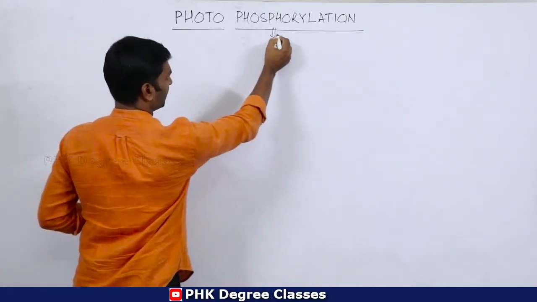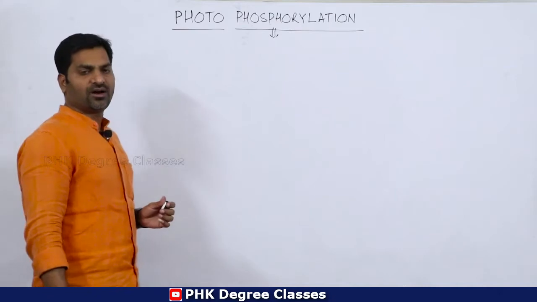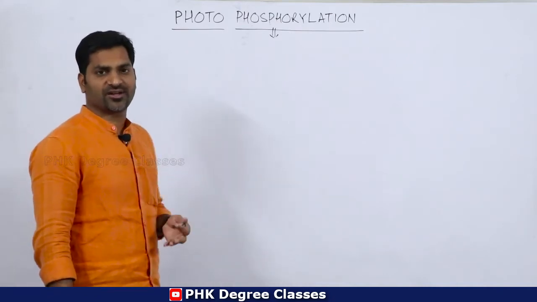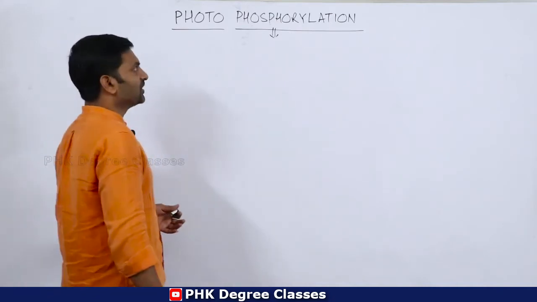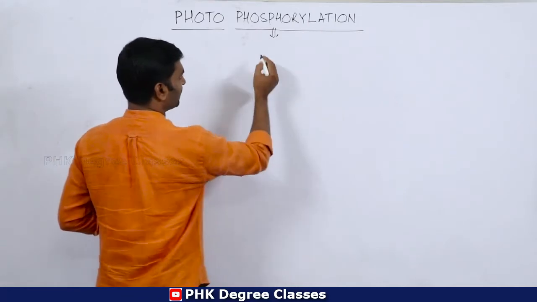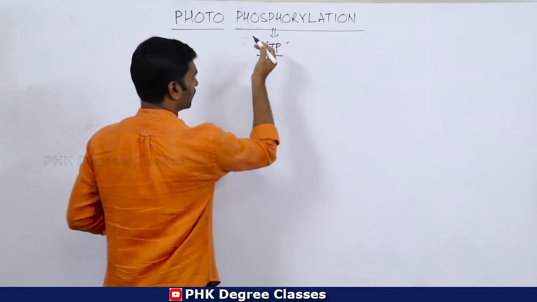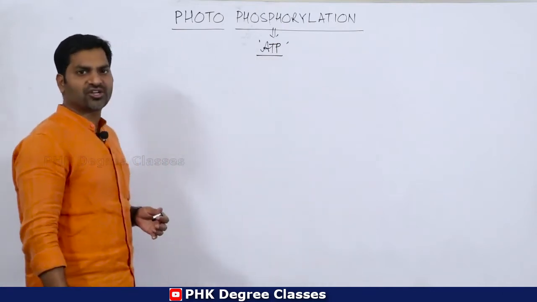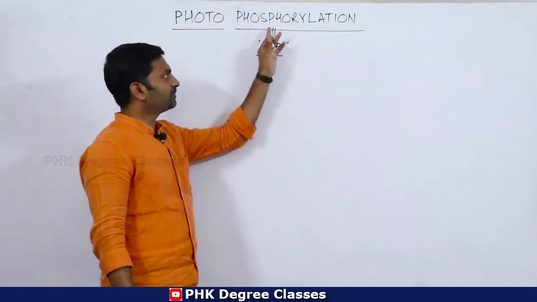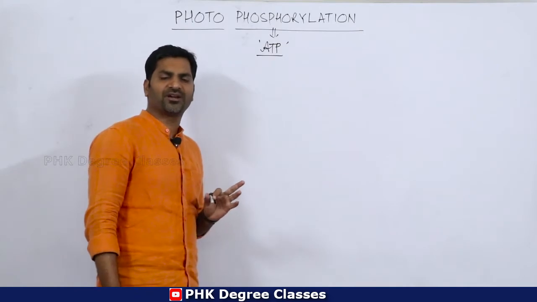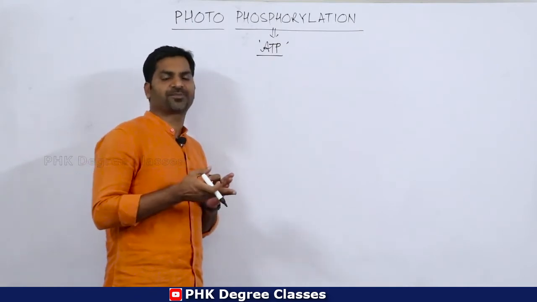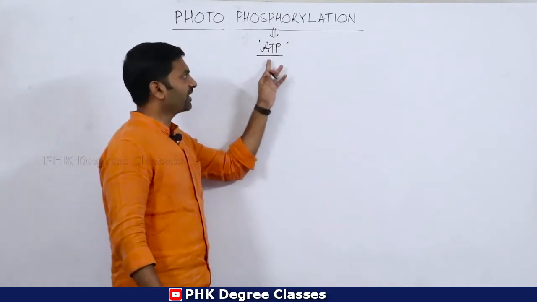Phosphorylation, I have told you during our discussion about the respiratory mechanism, is nothing but formation of ATP. So formation or production of ATP is known as phosphorylation. Phosphorylation means addition of phosphate in order to form ATP.